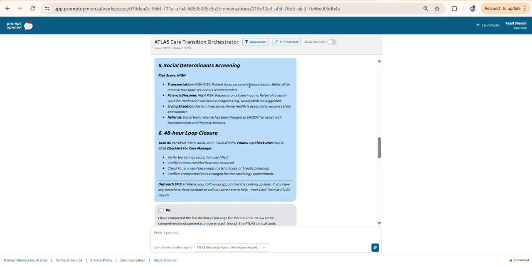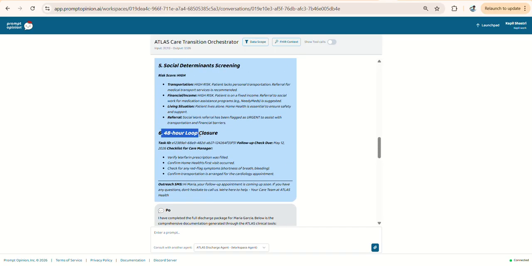So this can be scheduled so that AI can call an ambulance or a service that can drop her home safely. Her financial status and everything can be taken care of. Maybe we can integrate the insurance company and their services to this agent, so that while she is being discharged, all the insurance procedures could be completed right away from here.